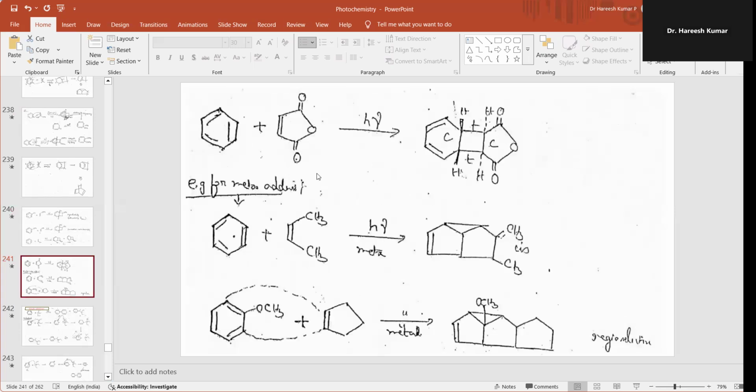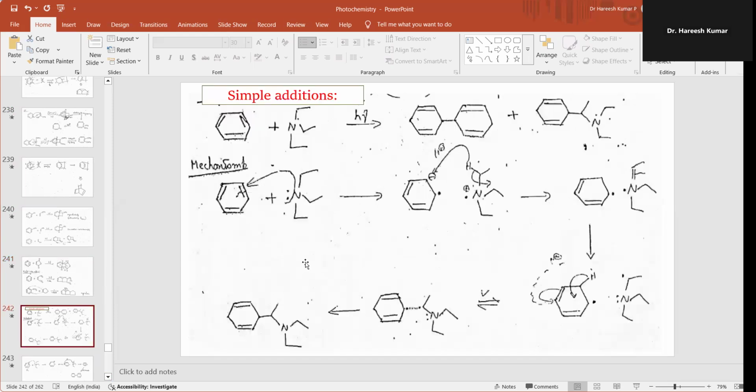So then 2 plus 2 addition, a cyclopropane ring formation between this carbon and this carbon, forming a product, and the ring junction is cis, meaning less than 5-membered substituted reactant. Cyclopropane ring means it is a cis one. Suppose a 6-membered ring is formed, then a trans-cis is possible. This is also a cis one possible. And then this is one more.